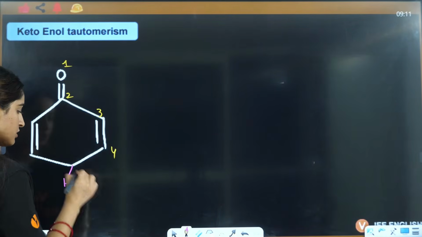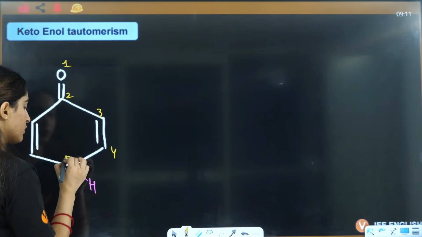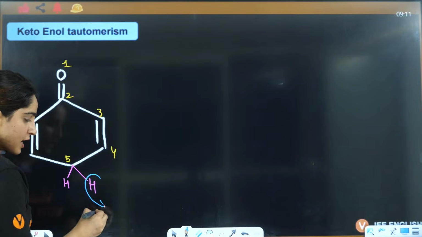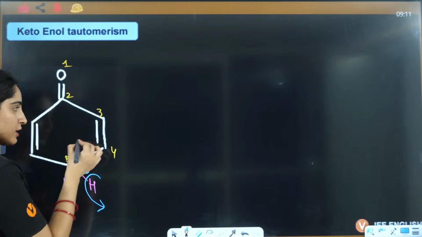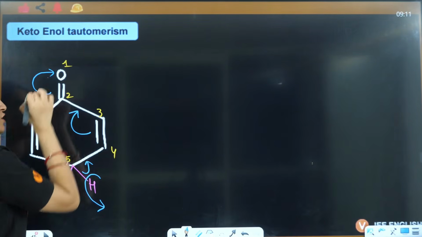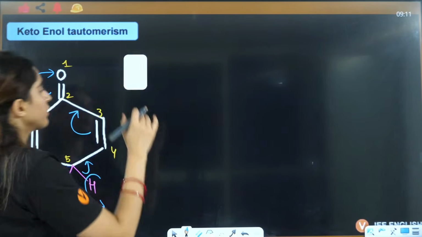This is H, this is H, this I want to write here, this is the 5th one, okay? Now see what will happen. This H will transfer, this bond will shift here, conjugation will happen, this bond will shift here and this bond will shift here. It will have O negative where this hydrogen will get attached, okay?